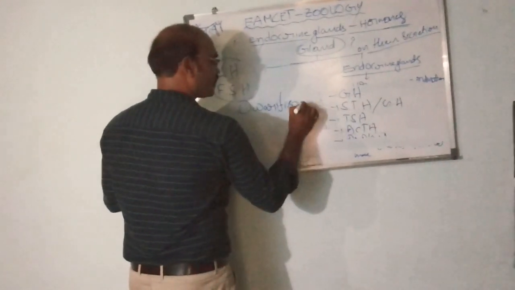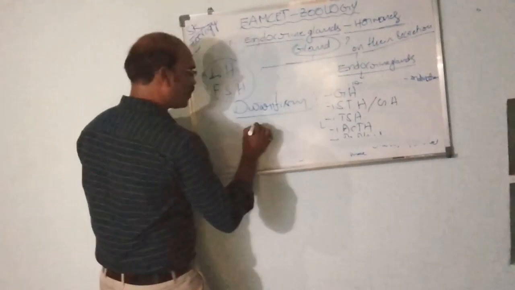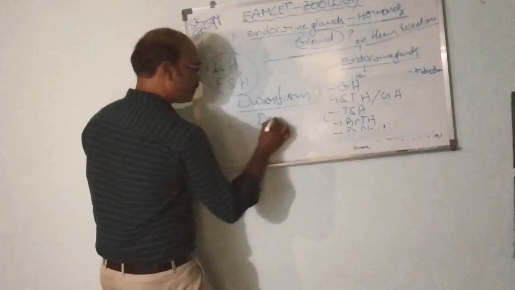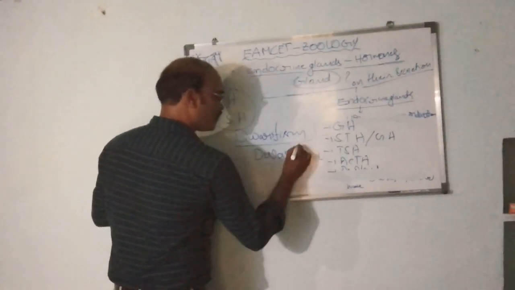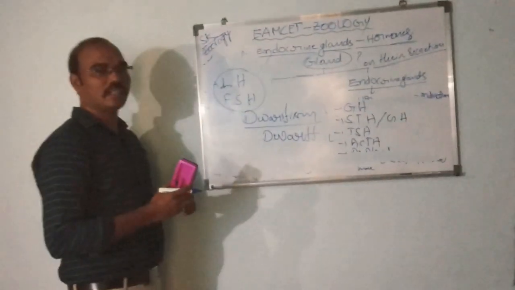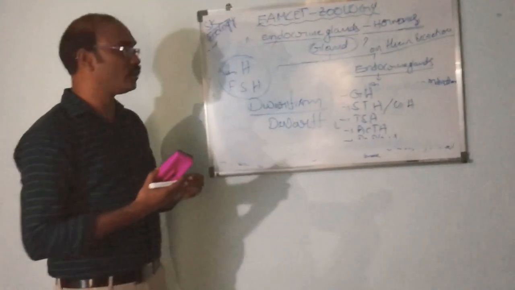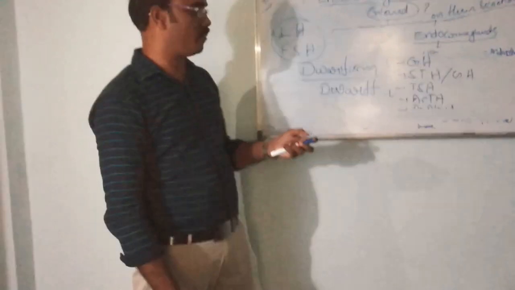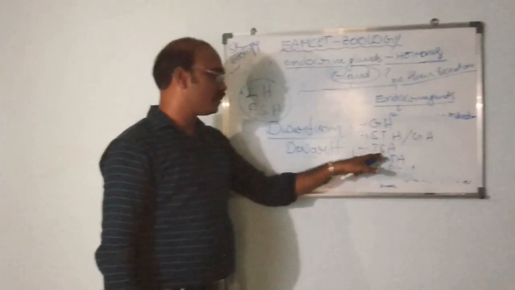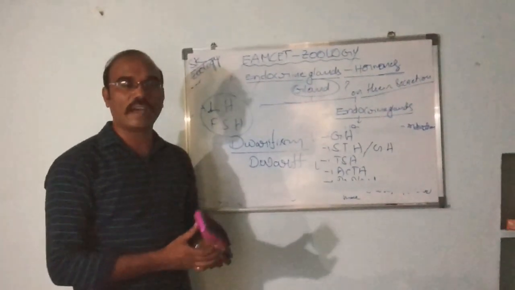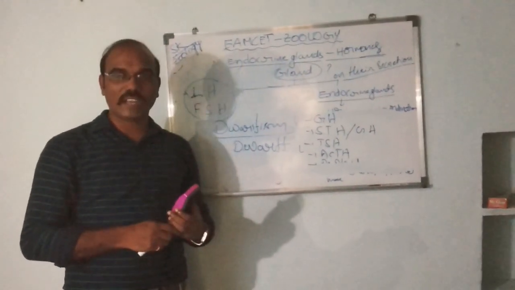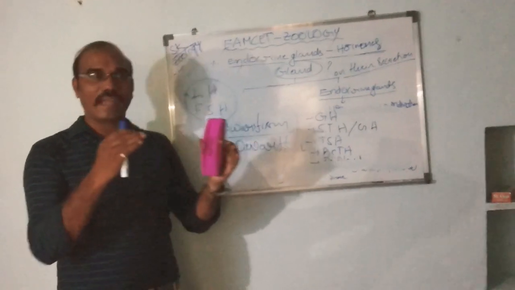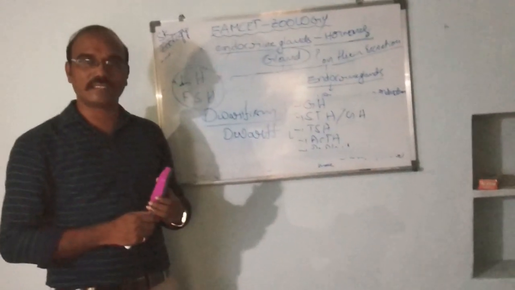Dwarfism. The children are also called dwarfs. That's why growth hormone is a very important hormone. Another one is thyroid stimulating hormone. This thyroid stimulating hormone promotes the stimulation of the thyroid gland and its secretions.